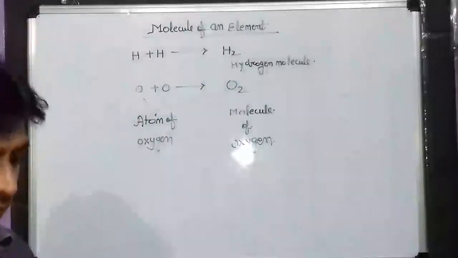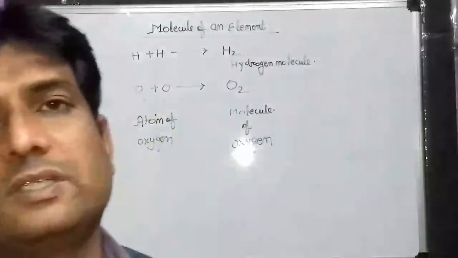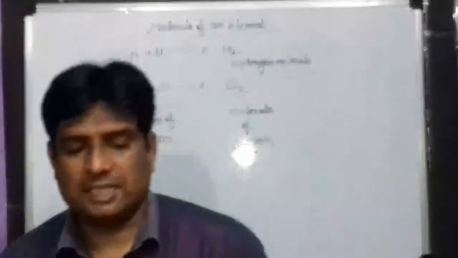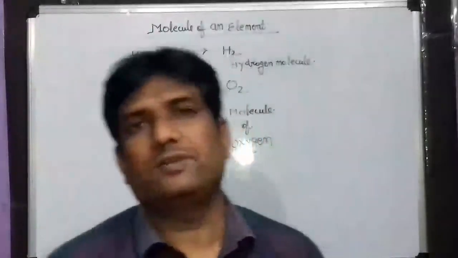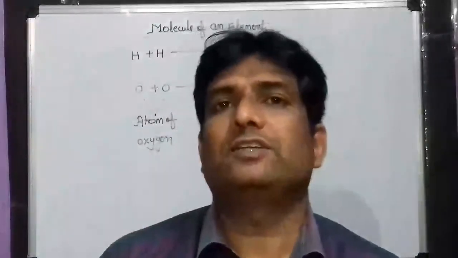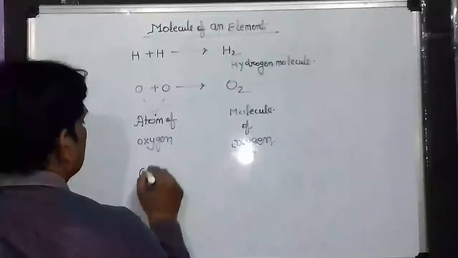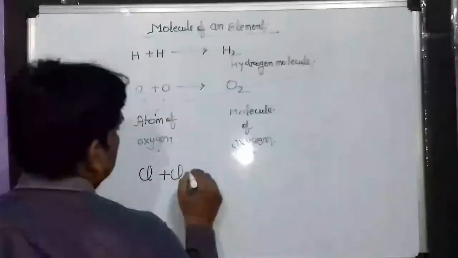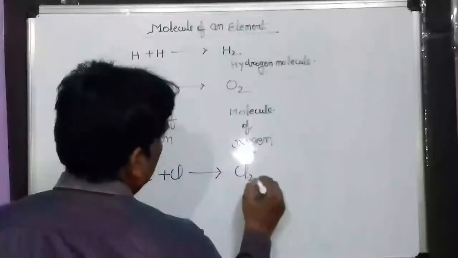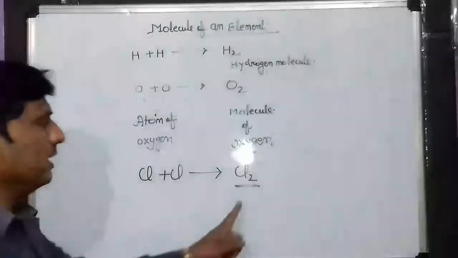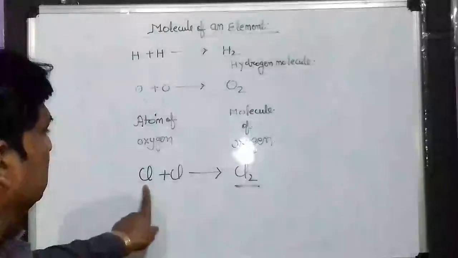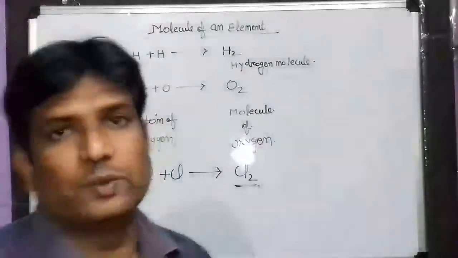Clear? So the same kind of atoms of an element combine together to form a molecule of that element. Just like Cl2: Cl plus Cl equals Cl2. This is a molecule of chlorine and this is an atom of chlorine.